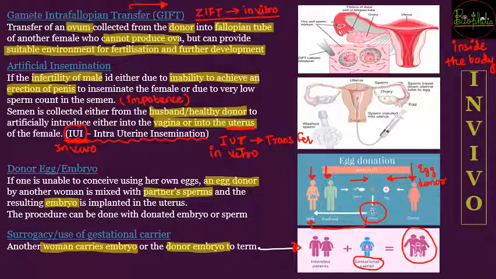So this is a technique that can be used जहाँ पे implantation problems हैं. So fibroid uterus or malfunctioning of the uterus can be helped with the help of surrogacy. So even those females can dream to have their own child with the help of surrogacy. So this brings us to the end of this chapter, that is reproductive health.